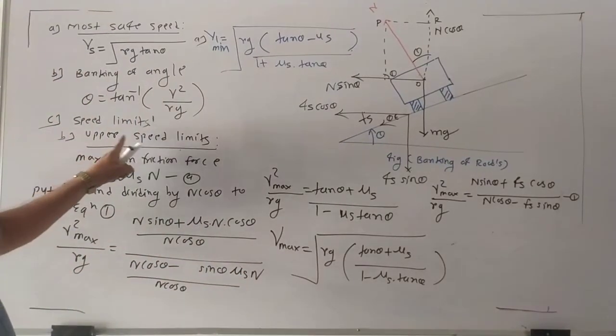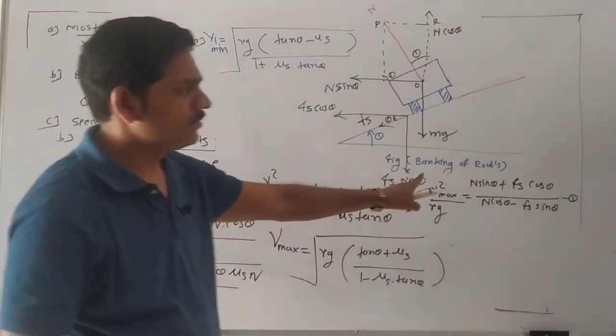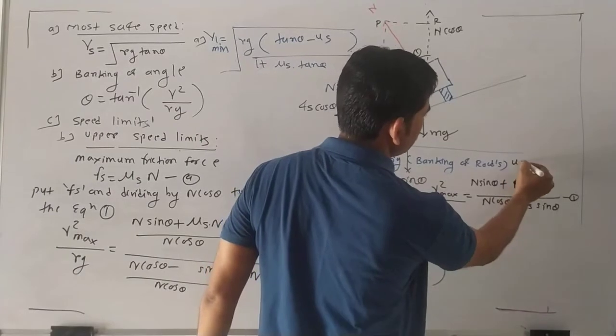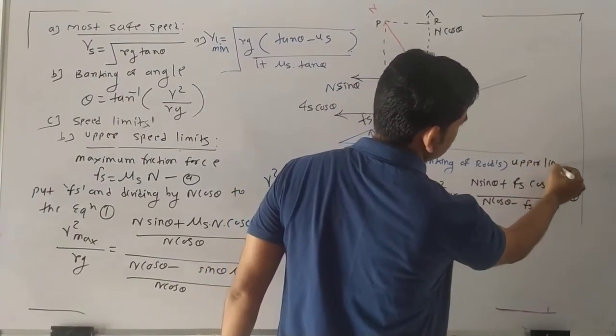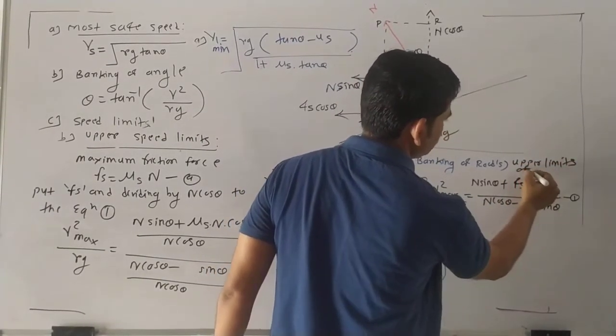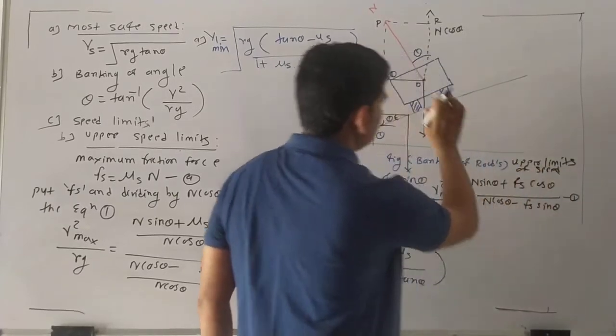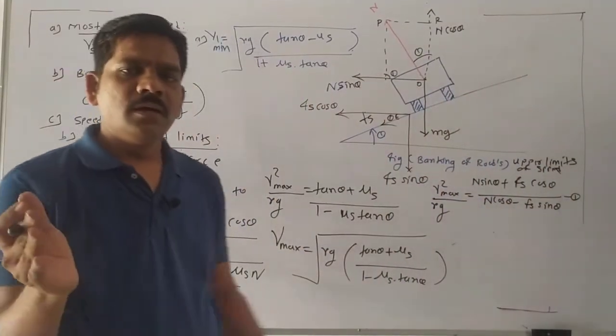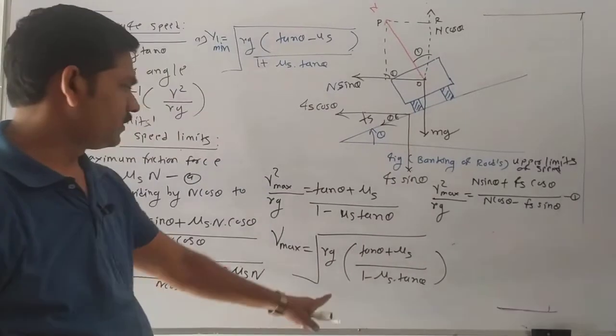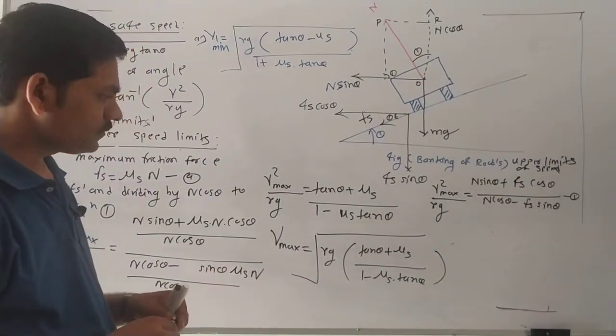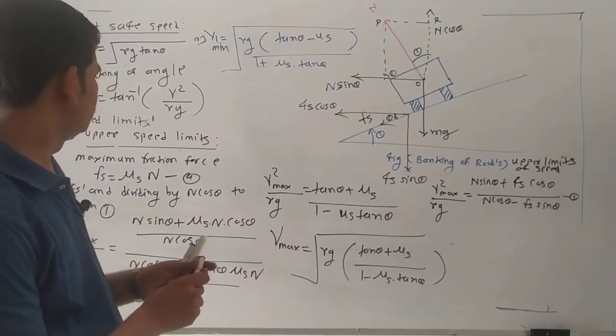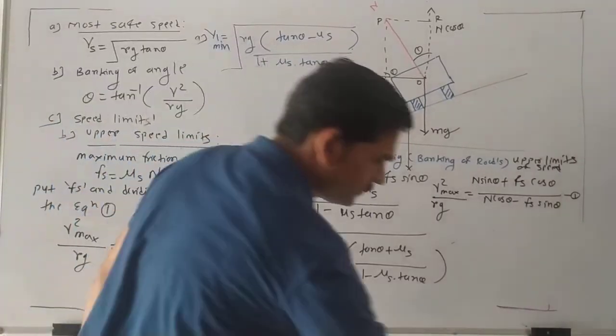For the upper speed limit of banking of roads. Upper limit speed for a banking of roads. We got this equation. So I write down this equation here finally. So see here.